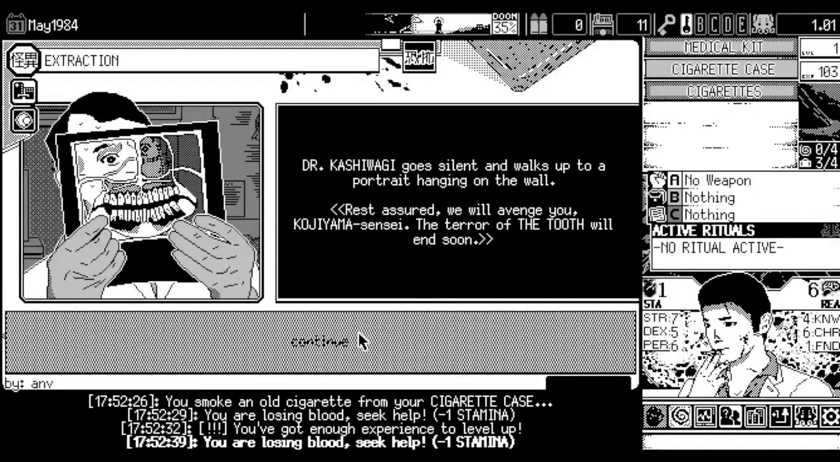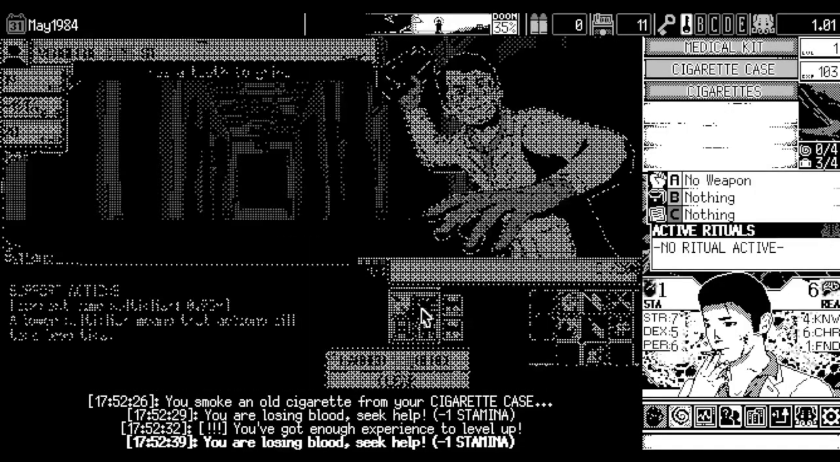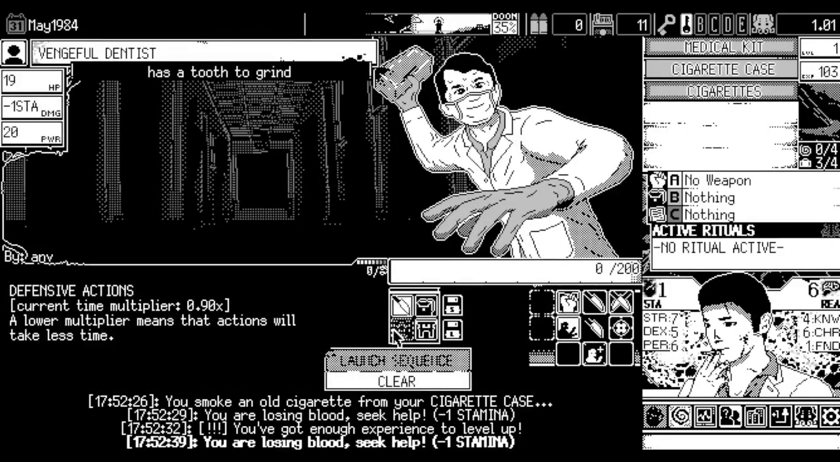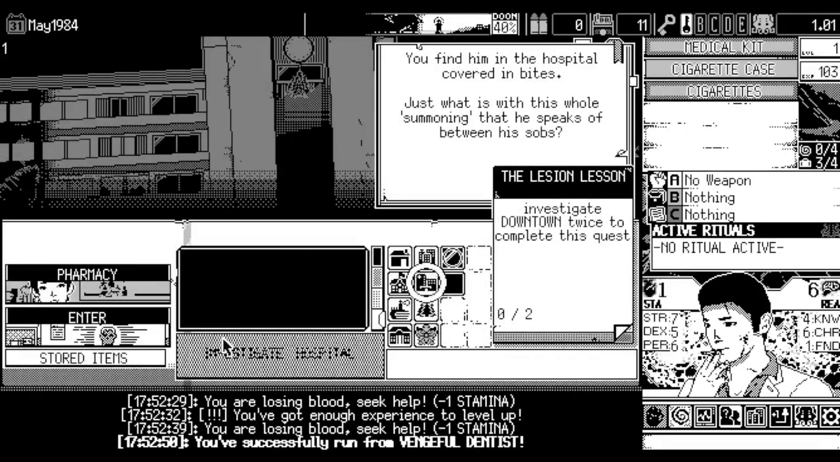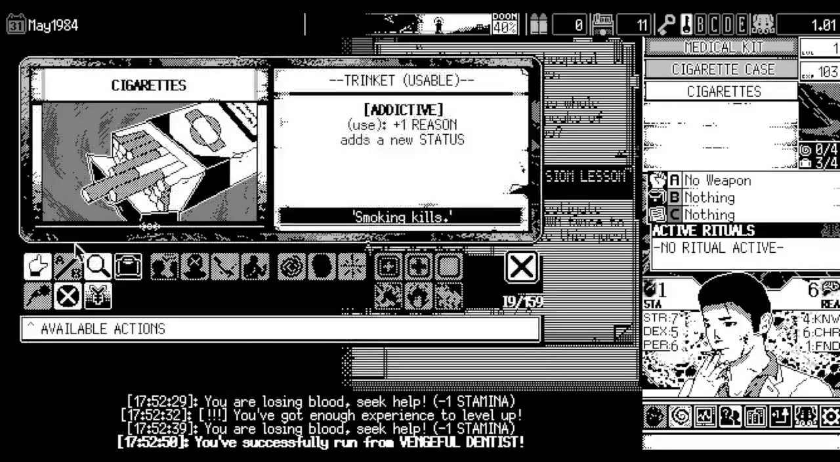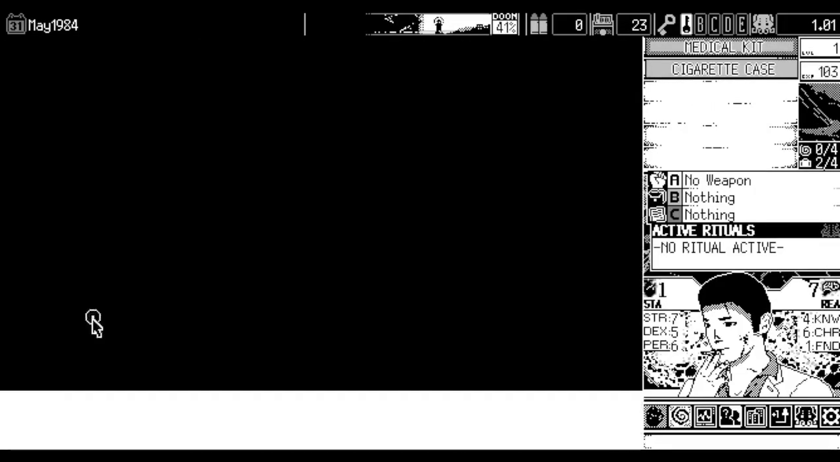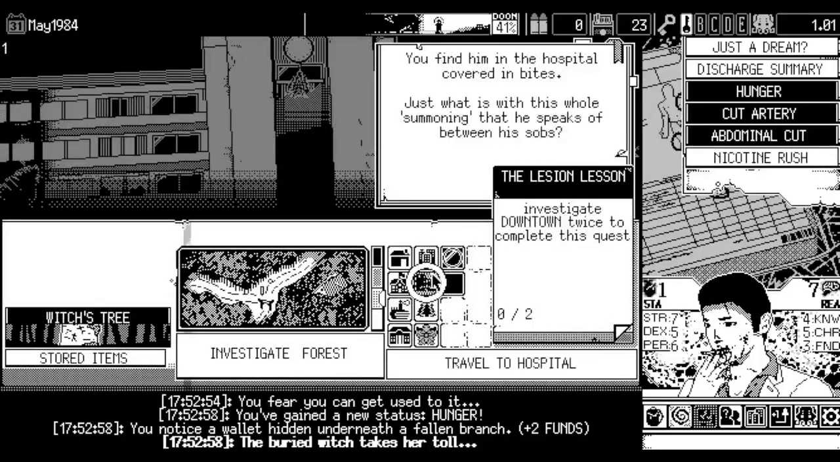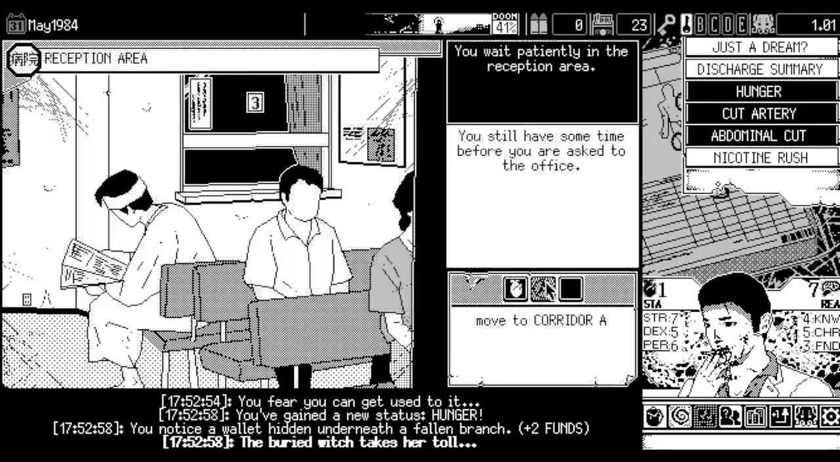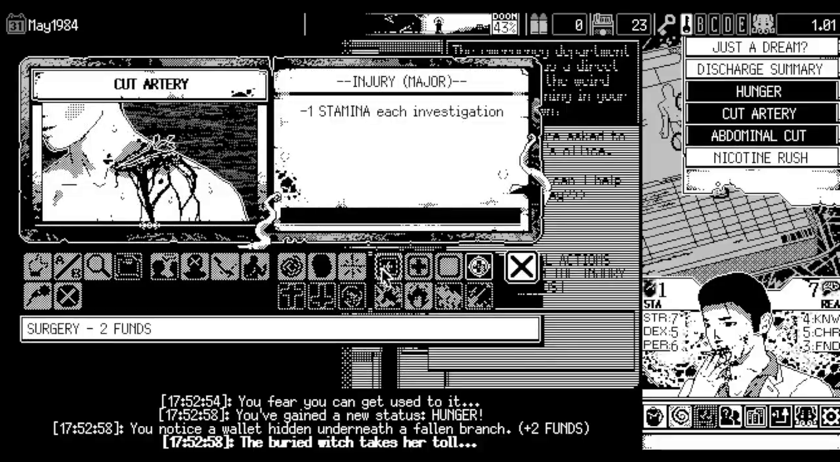Also, you know what is crashing? My brain, because I am working with the cut artery and we're losing stamina left, right, and center. We can't run from this, can we? We can run from this. But we need to take care of this cut artery. I'm gonna tree first. Hopefully we don't get something too bad. Yeah, hunger, we're just gonna have to live with it, because we need to get rid of this.